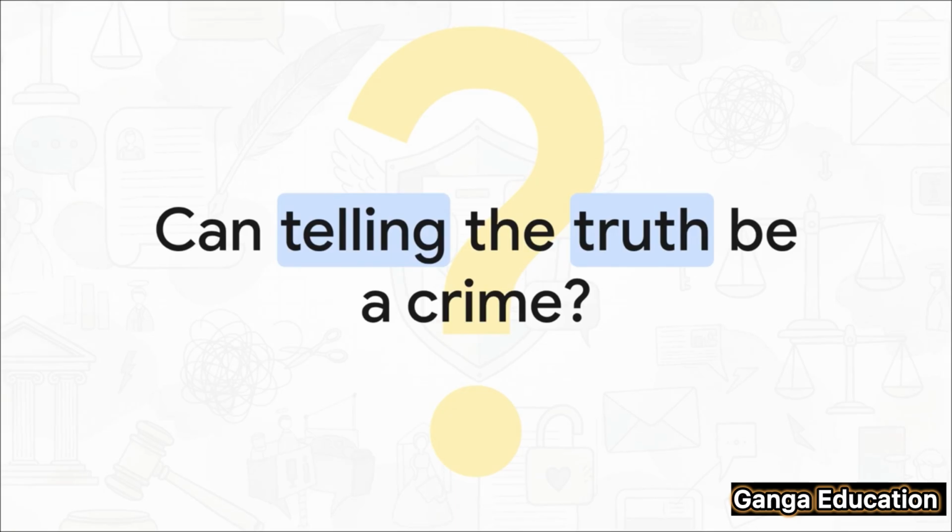Think about it. A surgeon has a duty to inform their patient about their condition, even if the prognosis is grim. But what if that patient, upon hearing the news, dies from the shock? Should that surgeon be held criminally responsible? This is the exact high-stakes problem that Section 31 is designed to address.